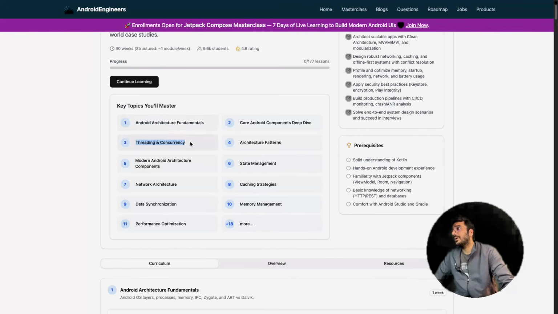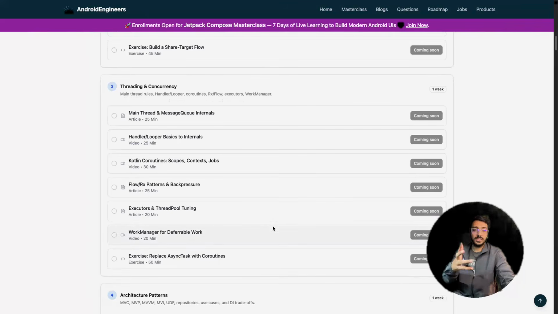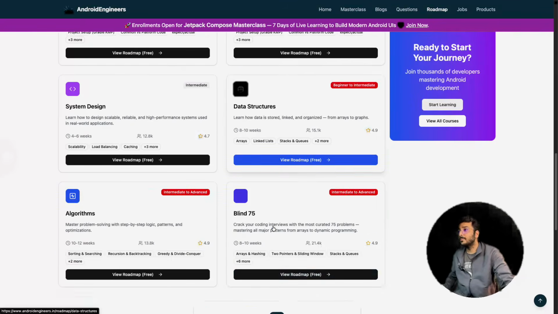Architecture fundamentals, threading, networking, data synchronization, performance optimization, architecture patterns, caching, memory management. So these are the stuff. I would say explore this part.